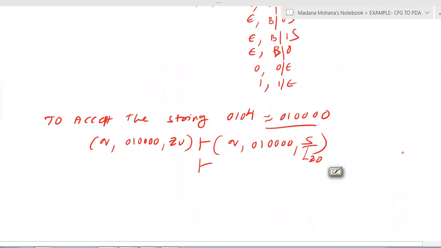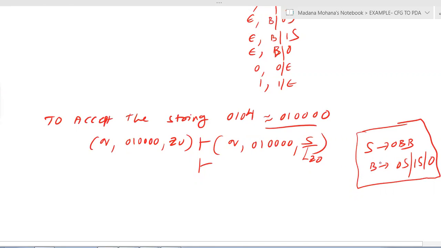Now you can list all the productions here. S derives 0BB. Then B derives 0S or 1S or 0. So this we will use here. Wherever the stack top contains a variable, you substitute the corresponding productions. Now you can see S is there, and S is replaced with 0BB. Now this becomes q comma input; there is no change in the input. The input remains the same. Here you can write a comment on what you did: S is replaced with 0BB.